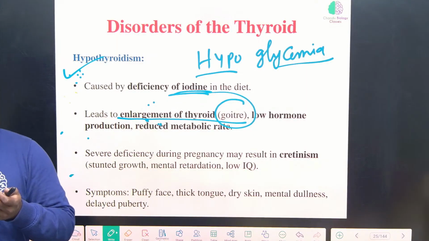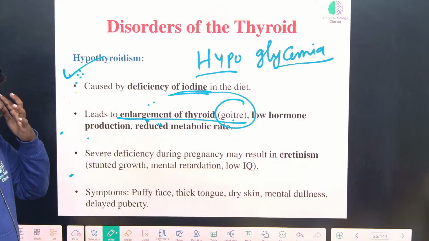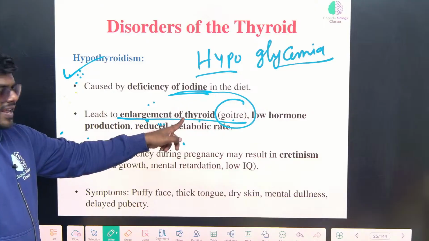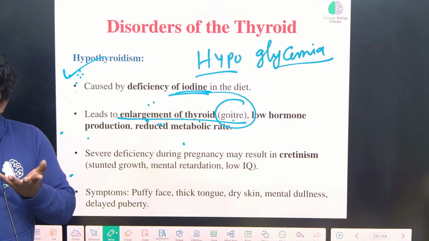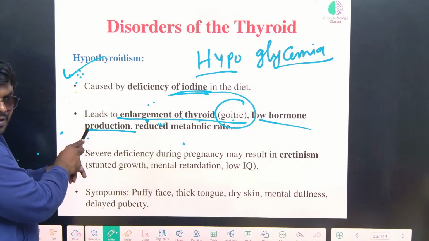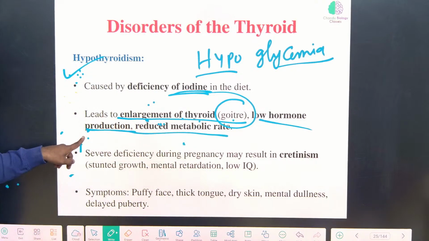Swelling or enlargement of the thyroid gland is called goitre. Now don't confuse, here is iodine high or low? Low. Which means T3 and T4 are not produced, correct? Then there is low hormone production. Will the metabolic rate become higher or lower? It will become low, correct?